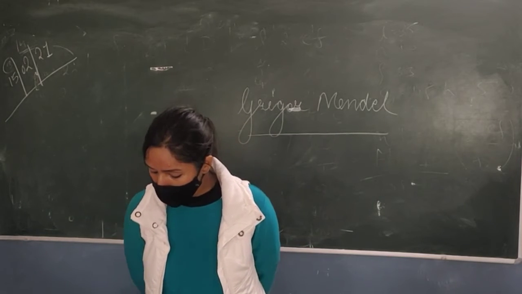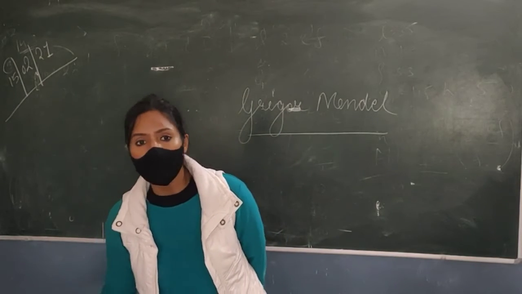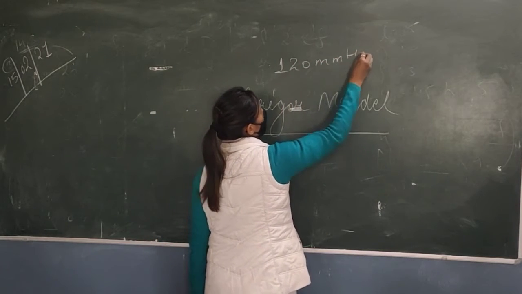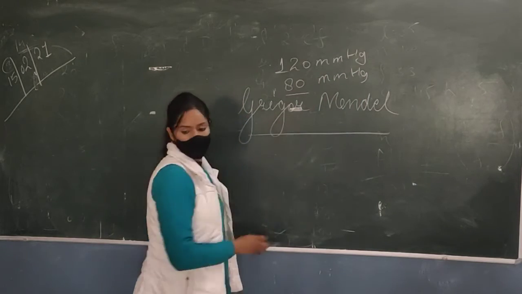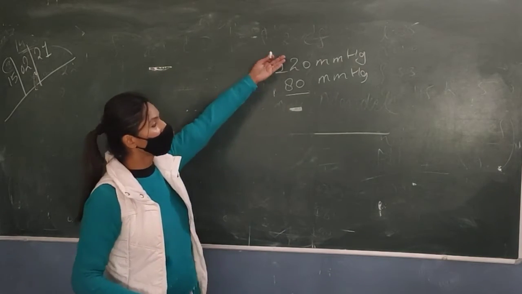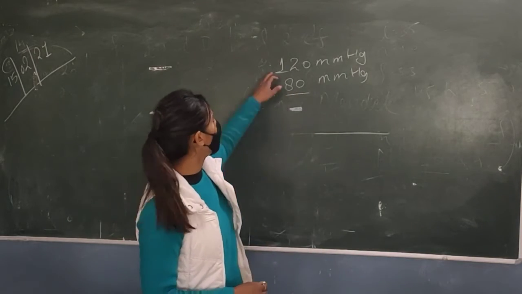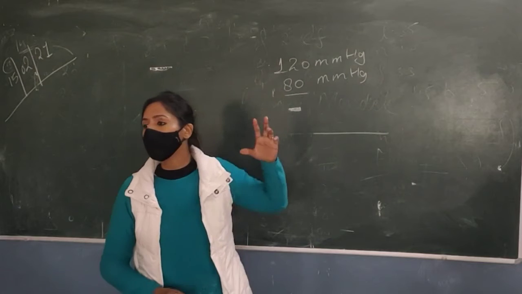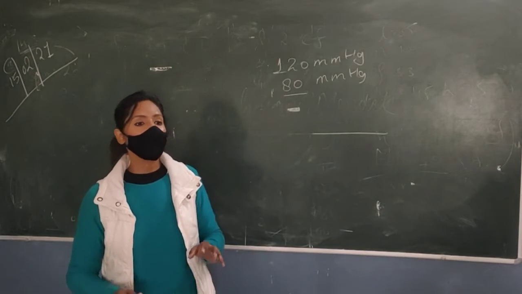Next question is the normal systolic blood pressure of a human being. It's 120 mmHg. 80 is the diastolic. Diastolic is called 80 normal. If the pressure increases from 120 to 140, 160, even 180, it is said to be high blood pressure. And if it decreases from 120 to 100 or 80, we say it is low blood pressure. So these are the standard blood pressures which have to be maintained in the body of a normal human being.